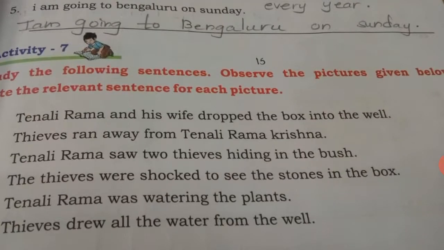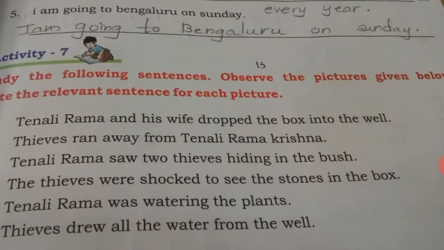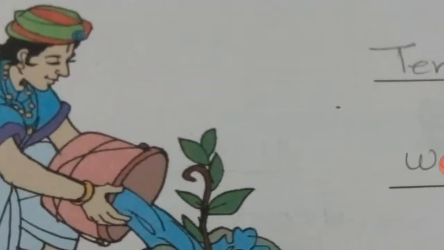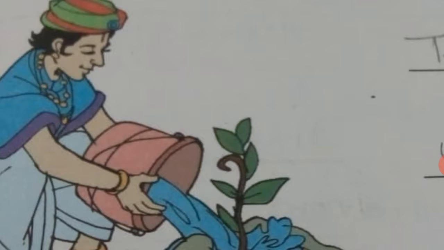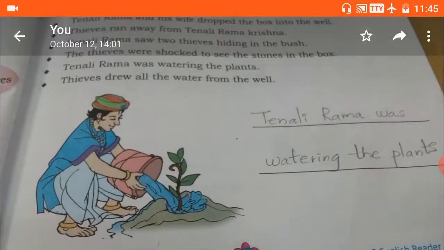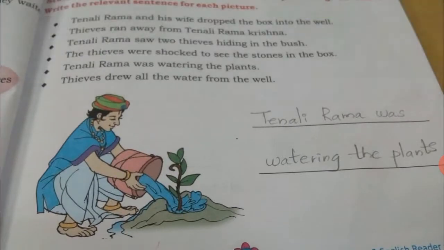Okay, first all of you see the first picture. Okay, who is this person? Yes, Tenali Rama. What is he doing here? You can see a plant. What is he doing? Tenali Rama was watering the plants. Okay, you can get this sentence in the above sentences 1, 2, 3, 4, 5, 6. So this is the fifth sentence. Tenali Rama was watering the plants. Okay, all of you turn the page. Go to page number 10.